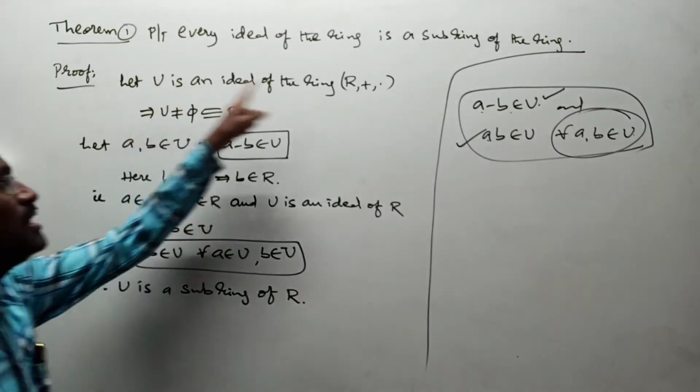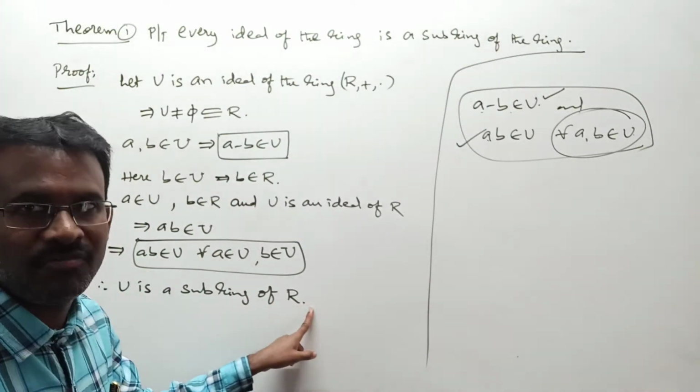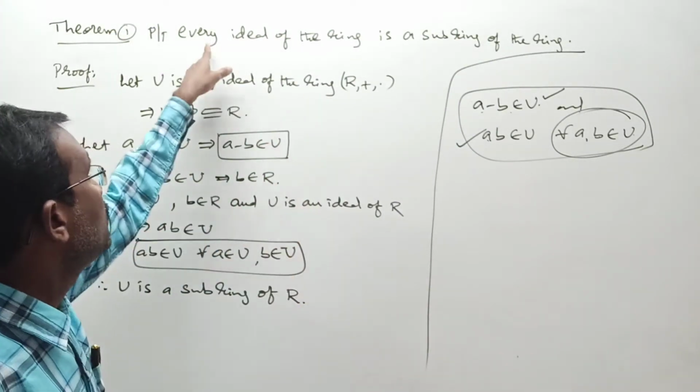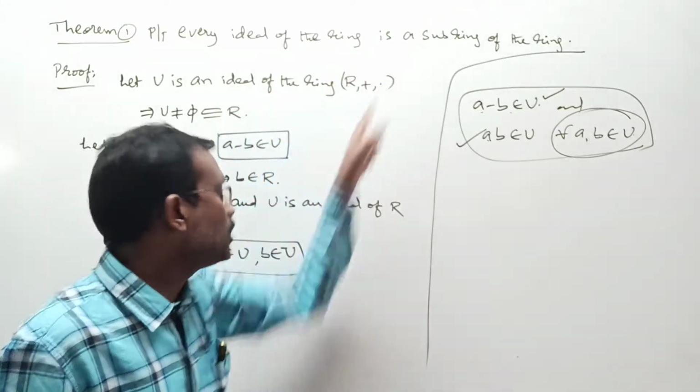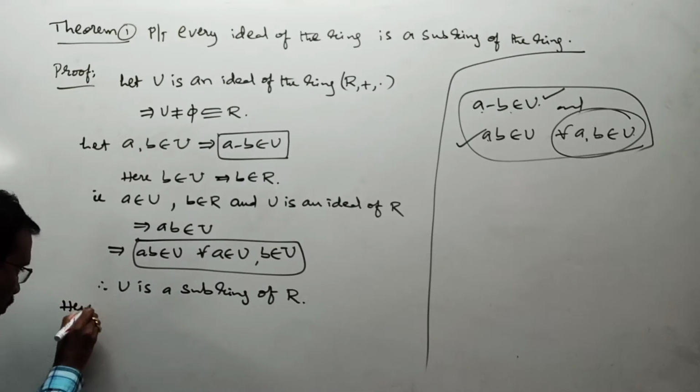Initially, we took U as an ideal of a ring. We proved that the same U is a subring of R. From this, what do you say about every ideal of the ring? It is a subring of the ring. Hence, what is the final conclusion?